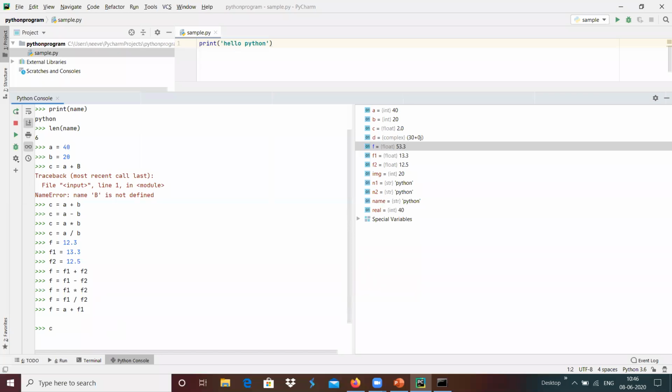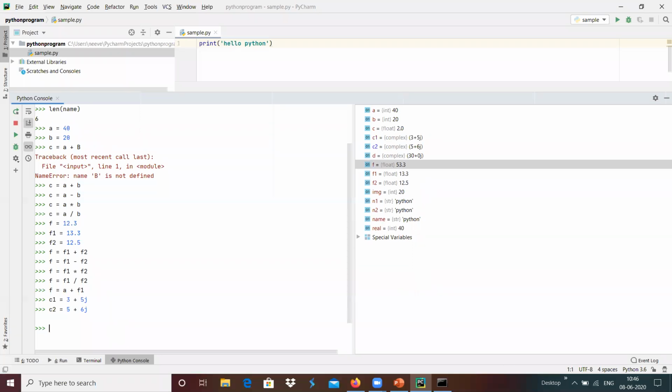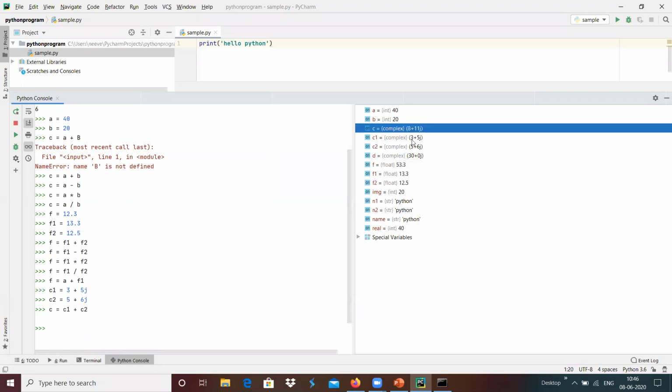For example, I have the complex number C1, which is something like 3 plus 5j, and C2 we have 5 plus 6j. I'm going to create another one, C equals C1 plus C2, which creates another complex number, whose real parts are added, 3 plus 5, and imaginary parts are added, 5 plus 6, 11. Like that we will be getting.